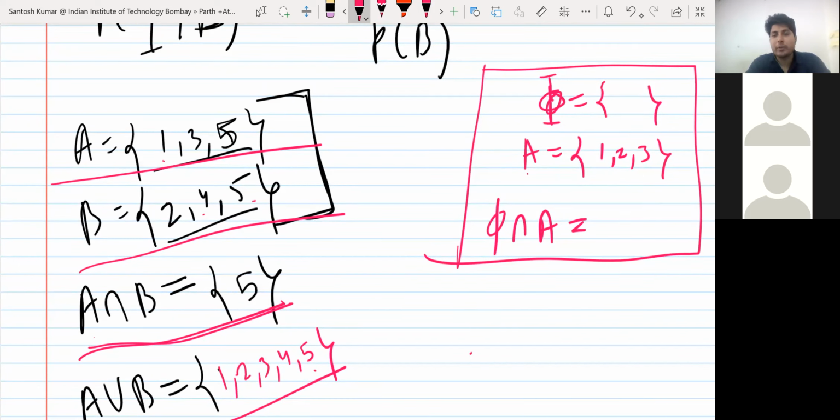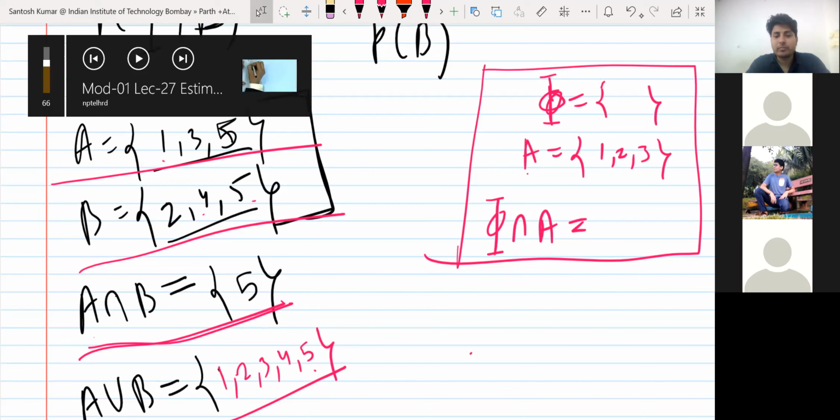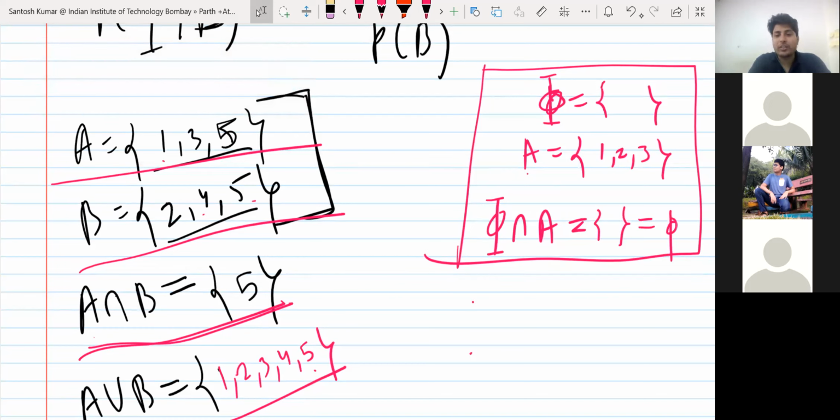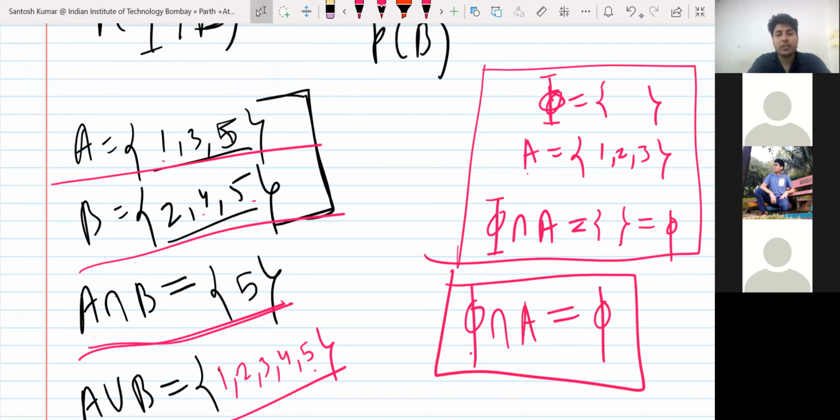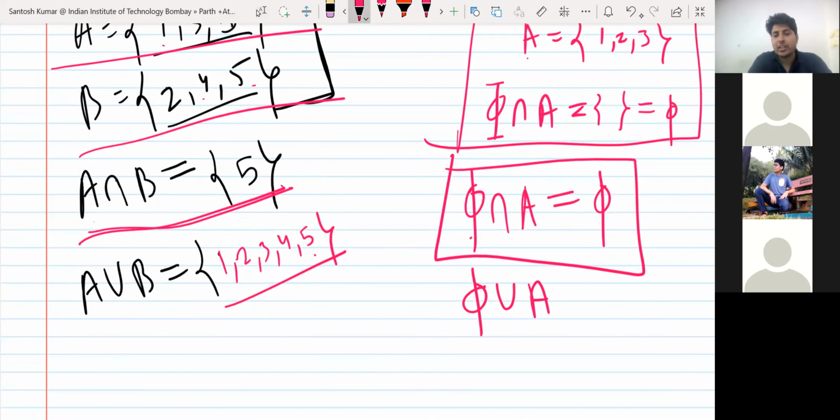Now in this case, tell me what is phi intersection A? What is common in both? So they have nothing common. So there will be phi only. So in fact, null set intersection any set is going to be the null set only. Okay, and union, if I take null set union A, then what will come?